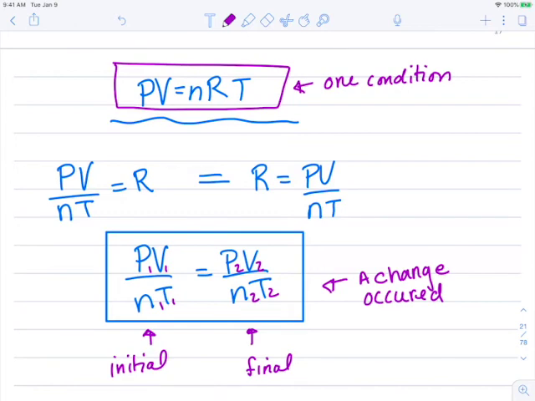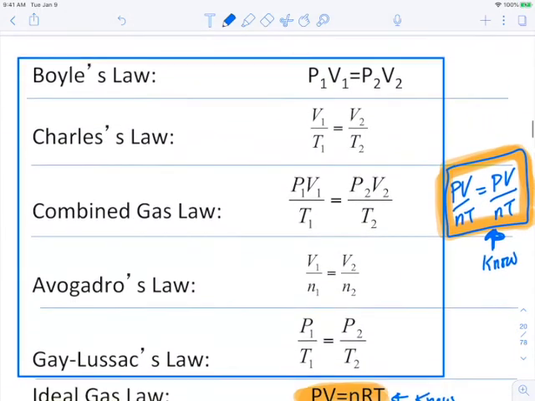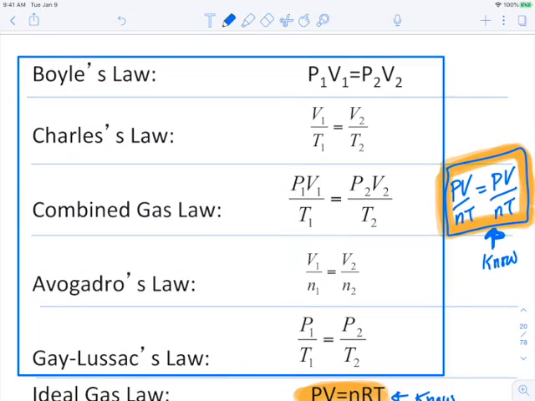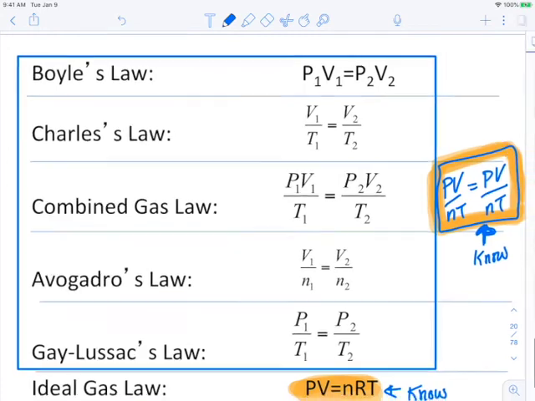All right, we're going to look at these more, and we're going to talk about when to use each equation. But before we do, I want to talk more about that PV over NT equals PV over NT. Those of you who've taken Chem 2 and have rigorously learned all these may not believe me that PV over NT equals PV over NT will work for any of them. So I want to show you how that works.